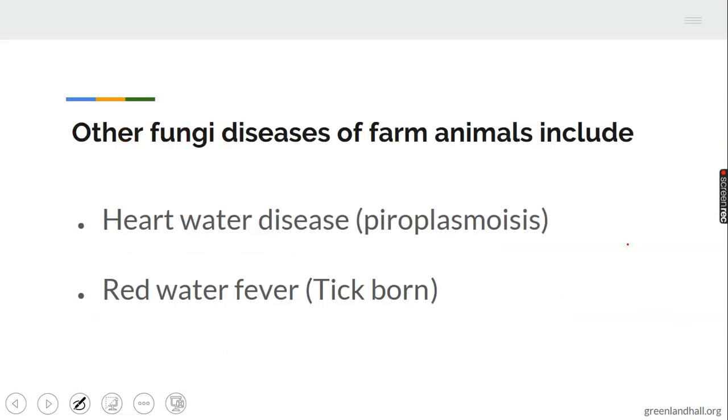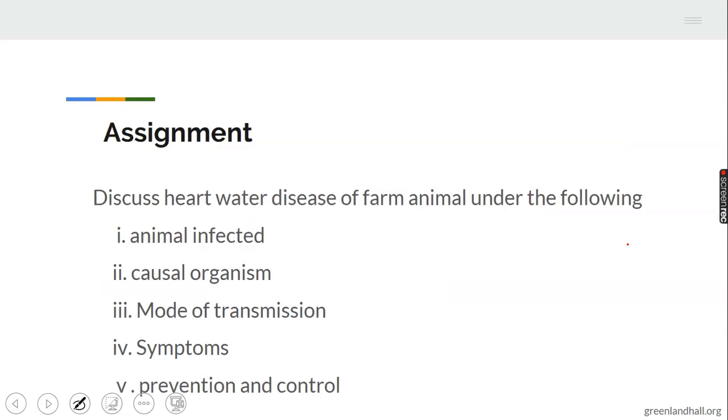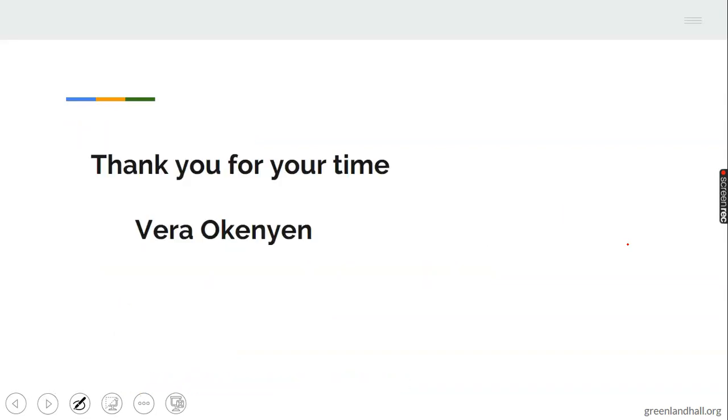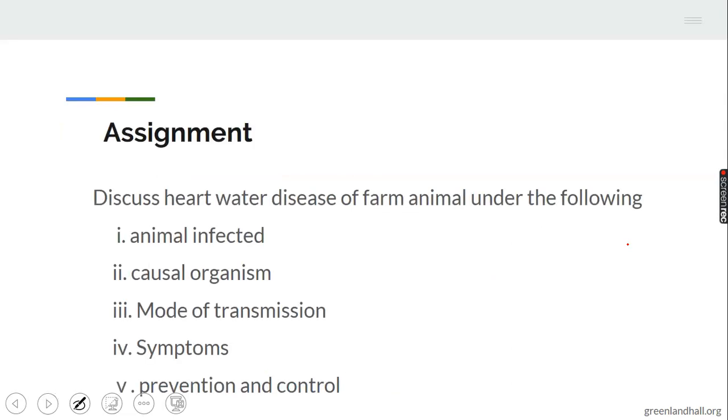Then other fungi diseases of farm animals: heart water disease and red water disease. Take note of that. Very important. We have come to the end of this class of fungi diseases of farm animals. Let's take up the assignment. Very important. Take up the assignment for this class.